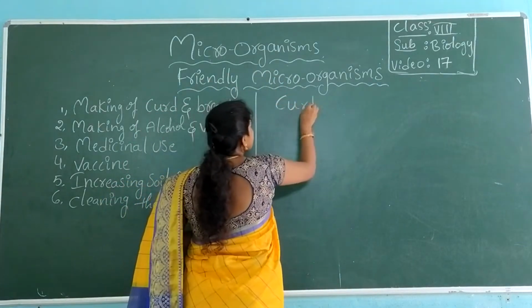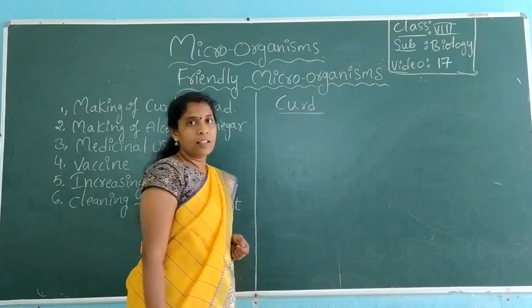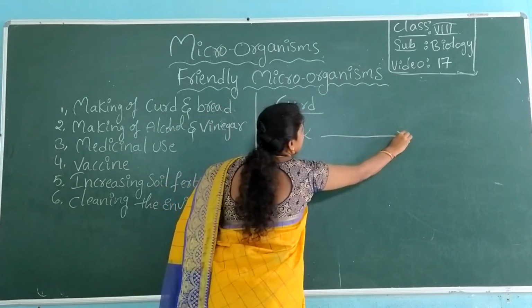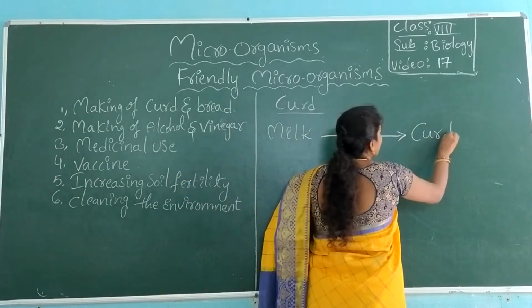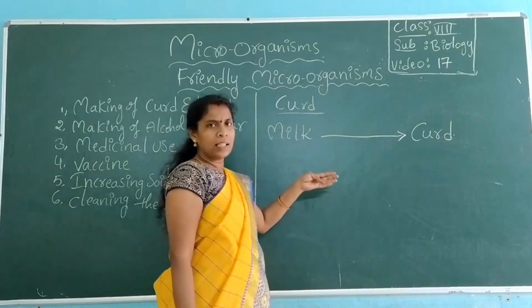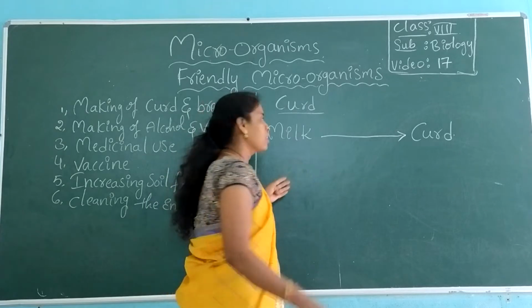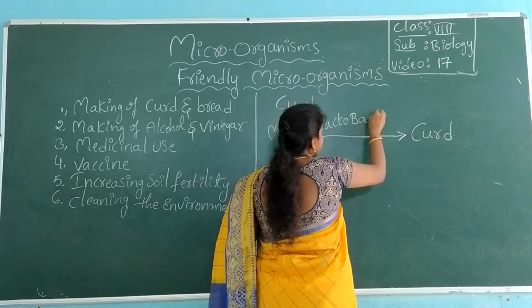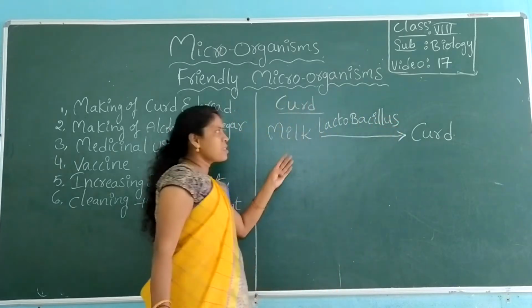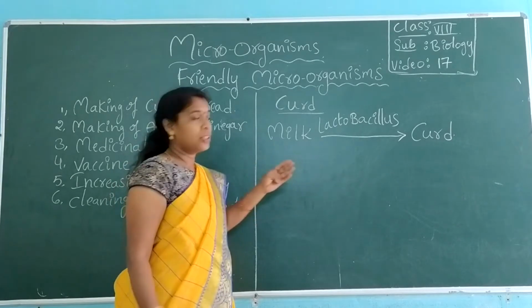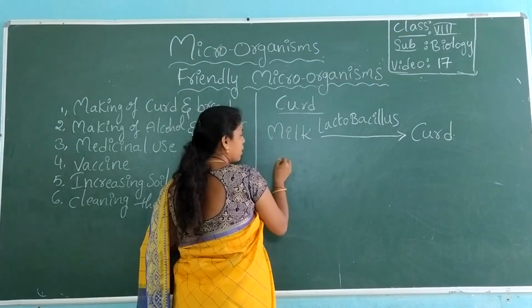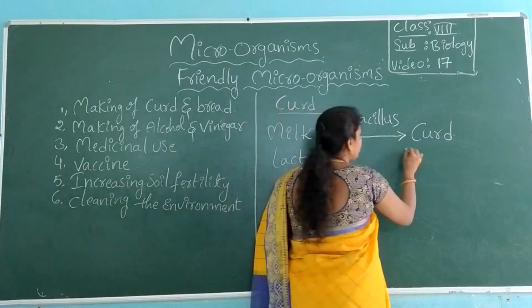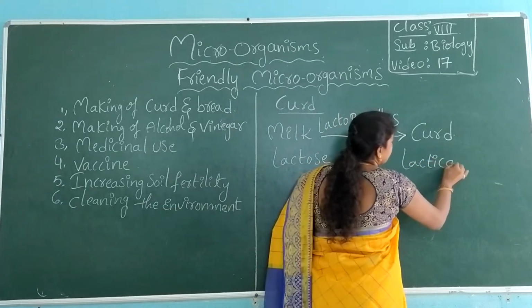So how is curd made? Generally, we get curd from milk. Am I right? Milk to curd. To change this milk to curd, there is a bacteria acting, that is Lactobacillus. Lactobacillus is a bacteria which converts milk to curd. Milk has a sugar called lactose. This sugar is converted into the form of lactic acid.